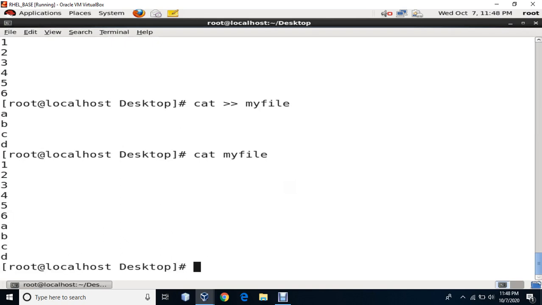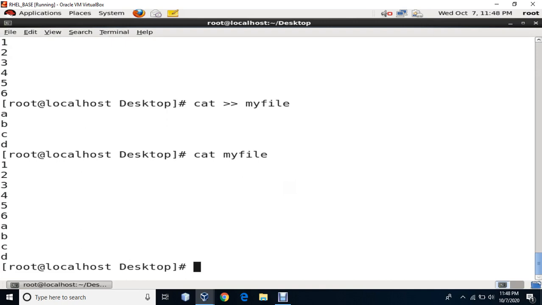So I hope you understood the 3 uses of cat. Cat is first used for looking into the file to see what is there. Second, it can be used to add data into the file, that is appending to the file. Or third, it can be used for overwriting the file.